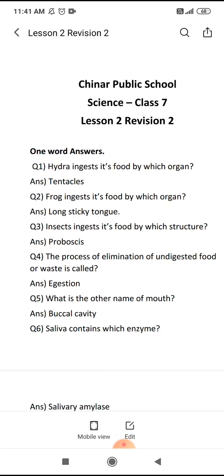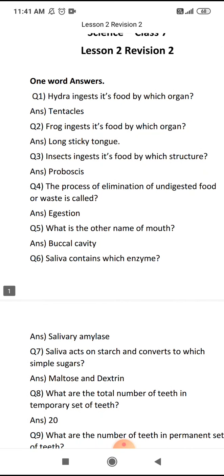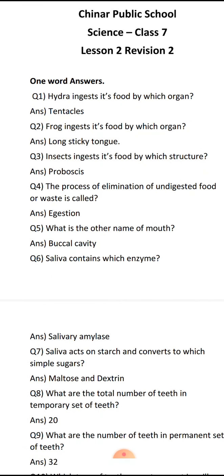So, Hydra ingests food by which organ? Tentacles. Frog ingests food by which organ? Long and sticky tongue. And the insect ingests food by which structure? That is called proboscis. And the process of elimination of undigested food or the waste is called egestion. Okay, the removal of the waste is called egestion.